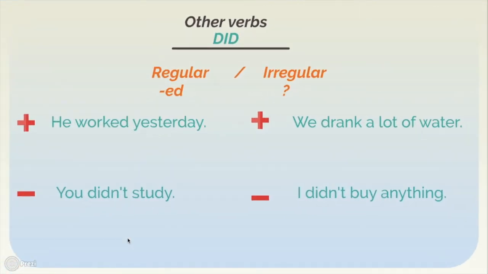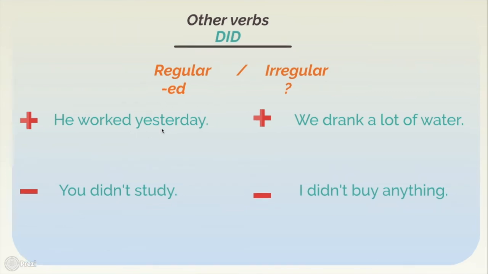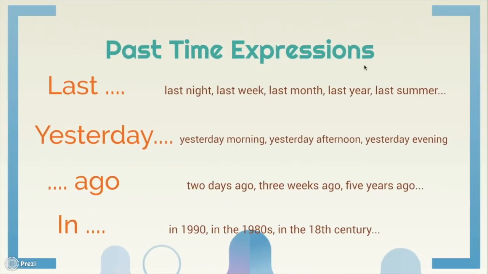As you can see, we use some words for referring to the past. So here we have yesterday, but there are many past time expressions. So for example, last night, last week, last month, last year, last summer, last winter, last fall. Yesterday, and you can be more specific, yesterday morning, yesterday afternoon, yesterday evening. So we don't say yesterday night because that would be last night, okay? So it's not very common.